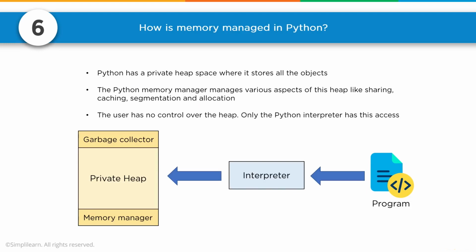Number 6. Python has a private heap space where it stores all the objects. The Python memory manager manages various aspects of this heap like sharing, caching, segmentation, and allocation. The user has no control over the heap. Only the Python interpreter has the access. You have a nice little diagram here. Here's your program. There's your interpreter. We have our heap, memory management, and the garbage collector going off of there.